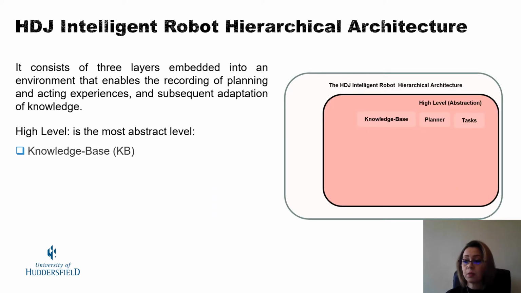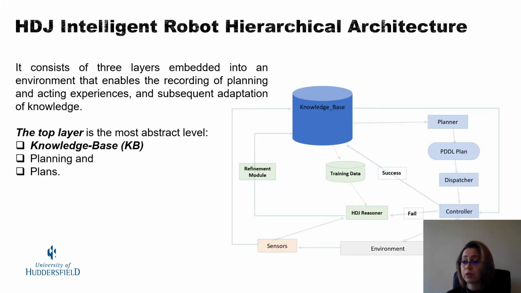The top layer is the most abstract level and traditionally contains the aspects of the explicit knowledge base of the robot architecture, which are the planning and the high-level plans. The knowledge base stores the PDDL model domain file, object instances, facts, and data that are relevant to the current task. The knowledge base is designed to collect the updated model of the world and is continually updated by the sensory data.